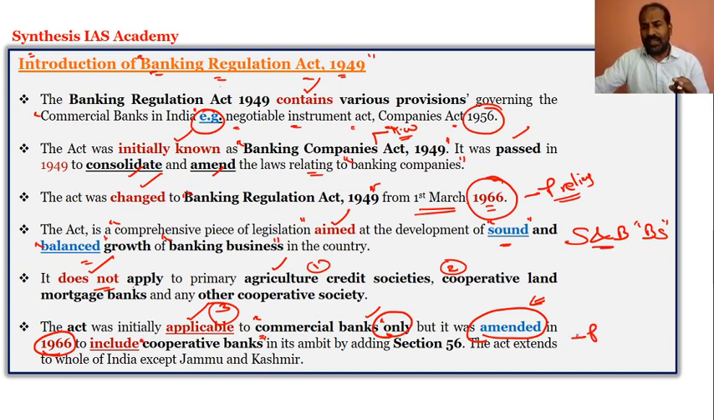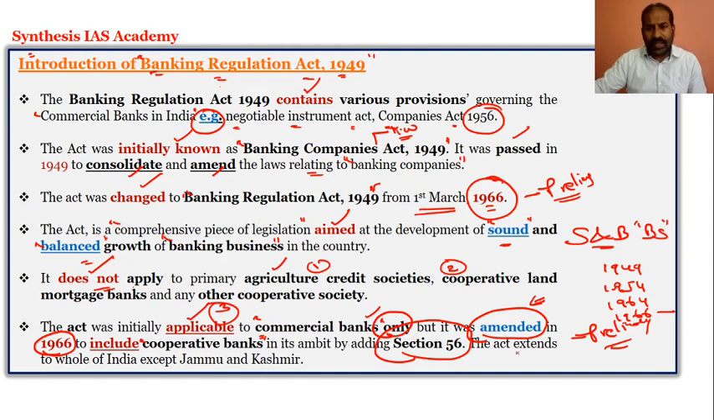So the question here for the preliminary examination and a better conceptual understanding is: when were cooperative banks included in the Banking Regulation Act 1949? Which among the following years: 1949, 1954, 1964 or 1966? The answer is 1966. In 1966 it included the cooperative banks in the ambit of section 56 of the Banking Regulation Act 1949, and the act extended to the whole of India except Jammu and Kashmir.